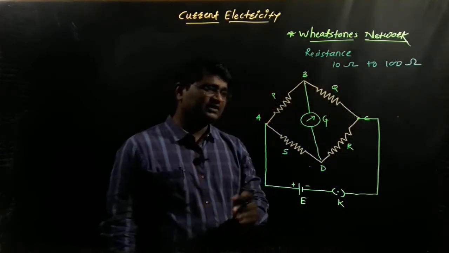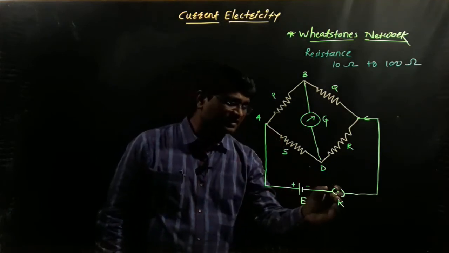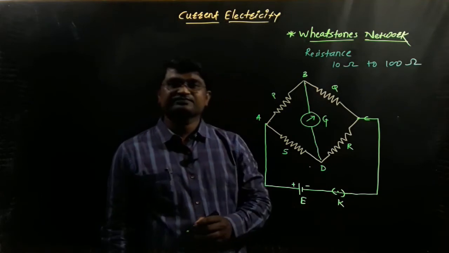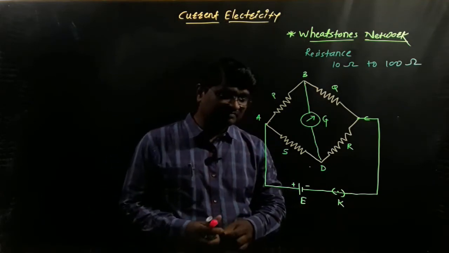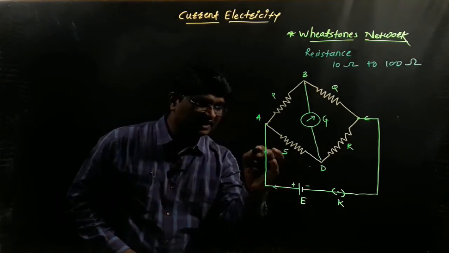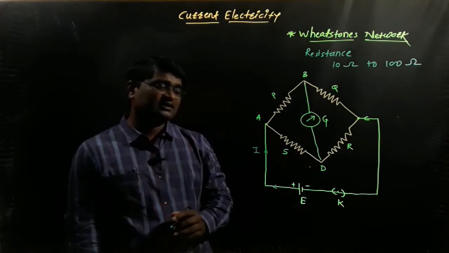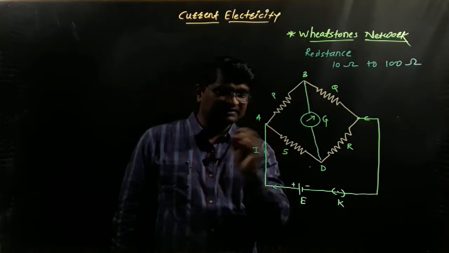So after that, what is the actual working of Wheatstone's network? Let's imagine the key is closed. What happens when the key is closed? Simply, electric current passes through the circuit. Imagine that this electric current I is passing through the circuit, and it reaches the terminal A.